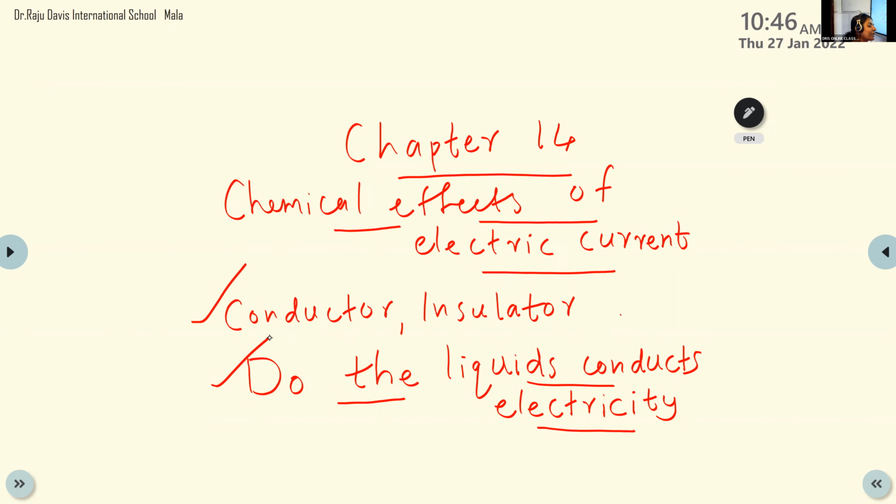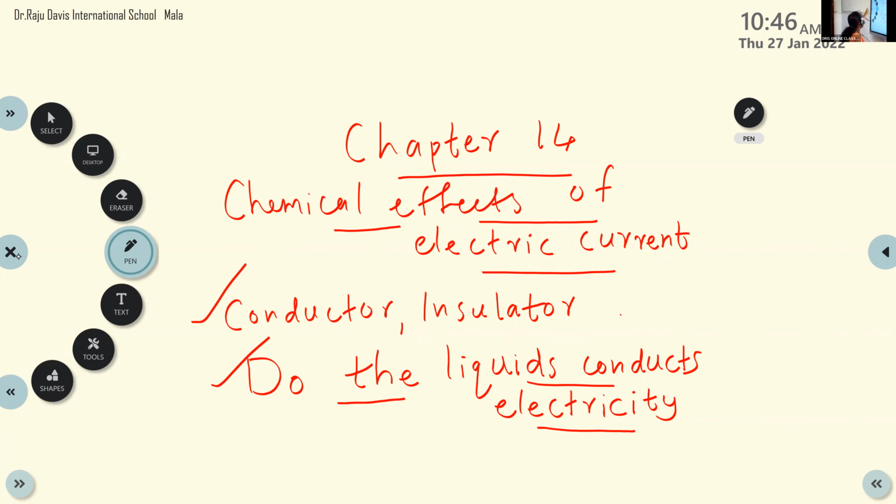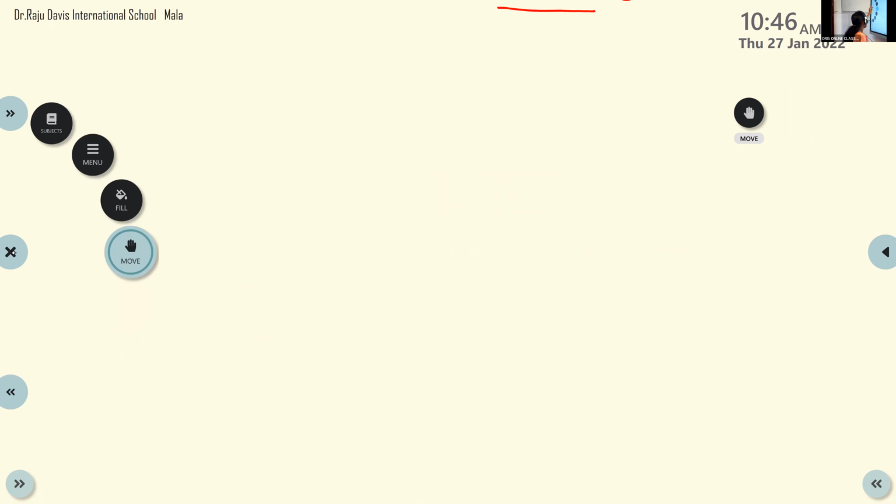So what is the difference between a battery and a cell? That you have already learned in the previous class. Is there any difference between a battery and a cell? What is the difference? A group of cells. What is the difference between a battery and a cell? One minute.